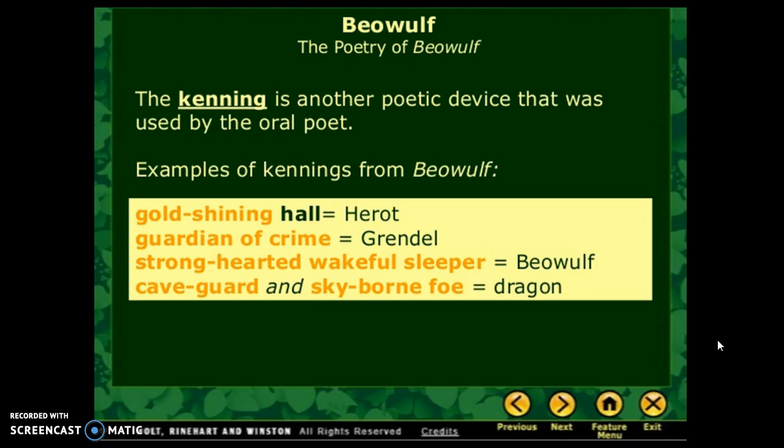Now, why use kennings? The purpose of kennings becomes very clear here. Based upon the kenning, you can see how we're supposed to feel about this place or about this person. So for instance, Gold Shining Hall, using that kenning to refer to Heorot, tells us that this is a beautiful, very wealthy place. Similarly with Grendel, guardian of crime, we know we're not supposed to really like Grendel because he's a criminal. So the purpose of kennings is to provide more information as to how we're supposed to think about a person, place, or thing when reading.